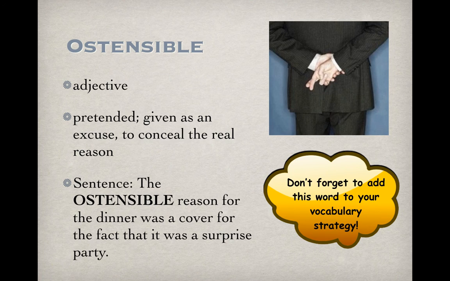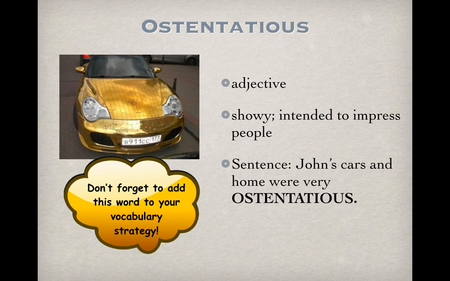You should be on the 8th word at this point, and we have 3 more words to learn. This next word is pronounced ostentatious. Ostentatious is an adjective. It's another describing word, and it means showy or intended to impress people. So the car that's shown is made of gold, obviously intended to impress people, and also kind of showy or glitzy. The sentence reads, John's cars and home were very ostentatious.